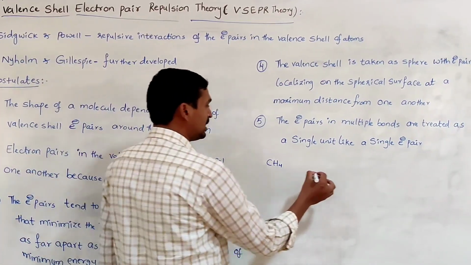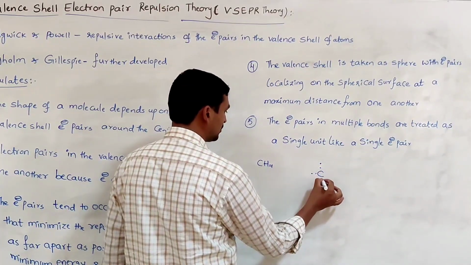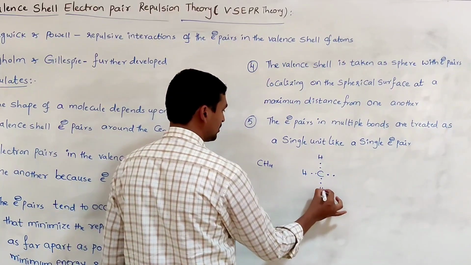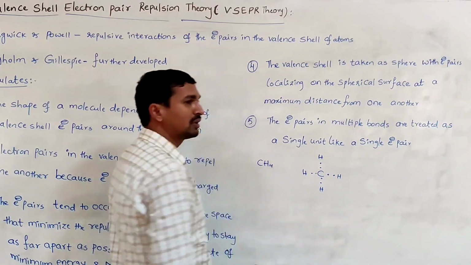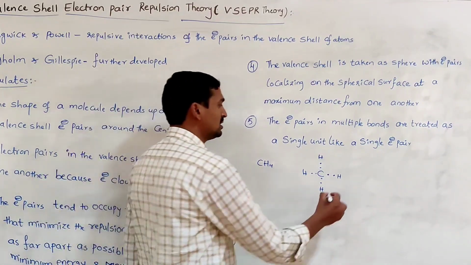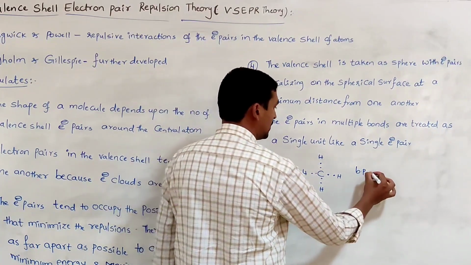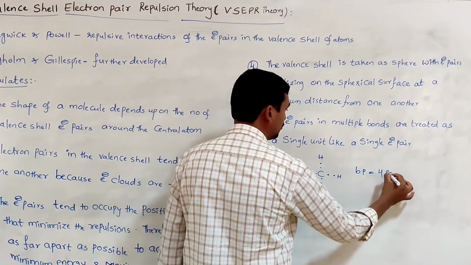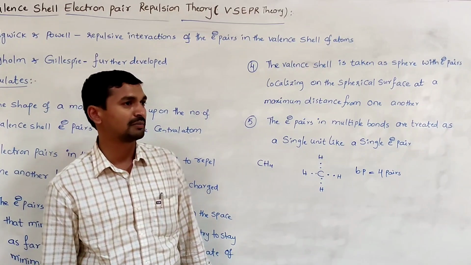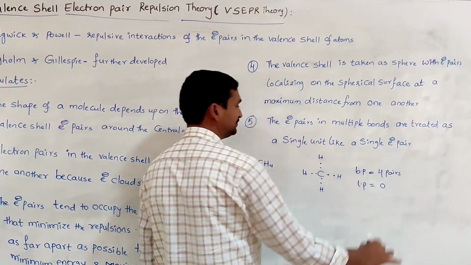In the methane molecule, around the carbon atom, 4 electron pairs are present. All the 4 electron pairs participate in the bond formation. That means those electron pairs are called bond pairs of electrons. How many bond pairs are there? 4 pairs. Is there any pair of electrons not participating in the bond formation? No. That's why the lone pairs of electrons are 0.